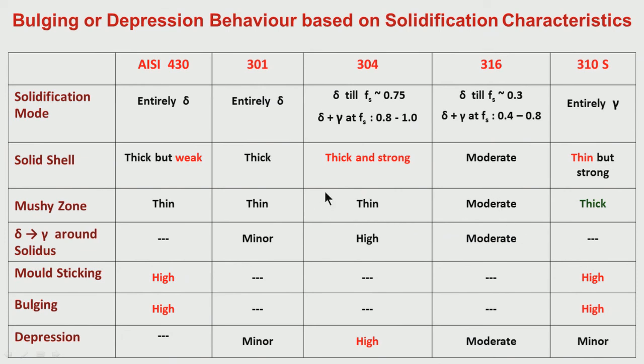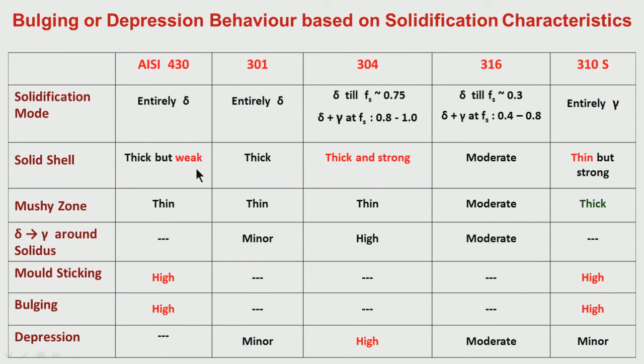Now, what is happening to the solid shell? Like very low carbon, as I have told you, here also for this ferritic grade 430, the nickel equivalent by chromium equivalent is very low. It is entirely through delta, and delta to gamma takes place at a much lower temperature. So, in solid state the solid shell is therefore thick because microsegregation is quite low, but it is weak.